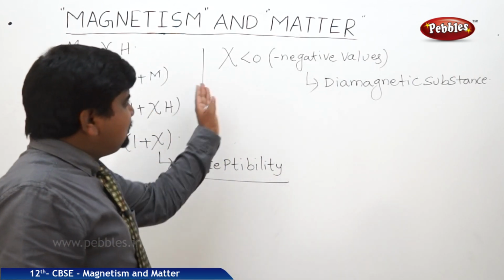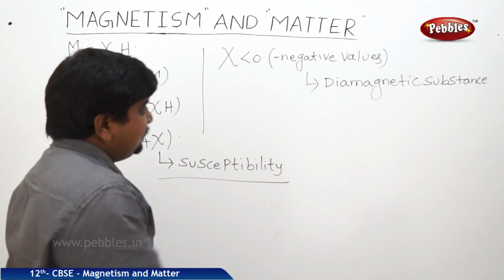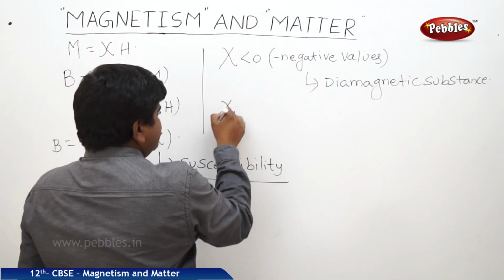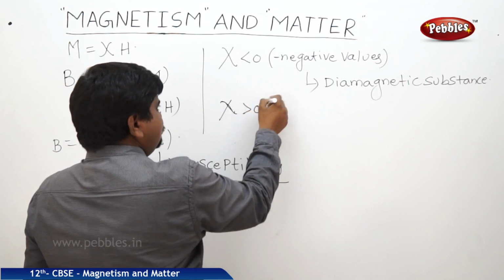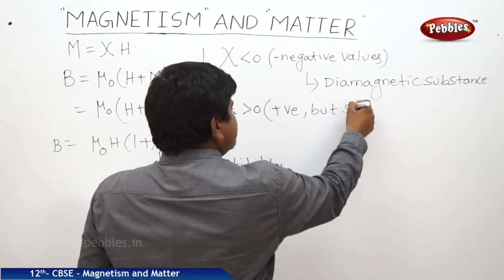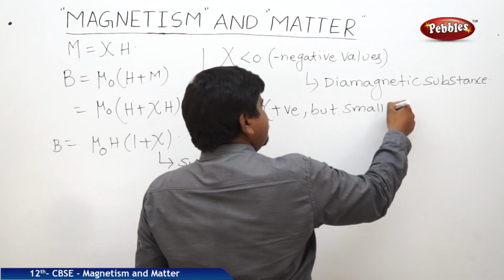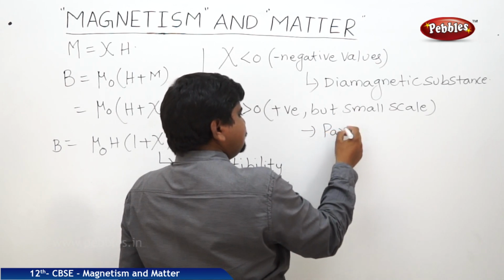If this chi value is greater than 0 but small values, not the larger one, that is paramagnetic. Greater than 0, positive but small scale, it is paramagnetic.